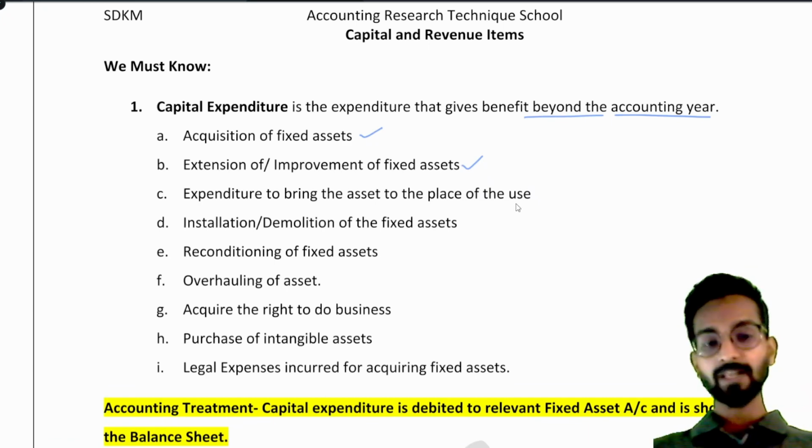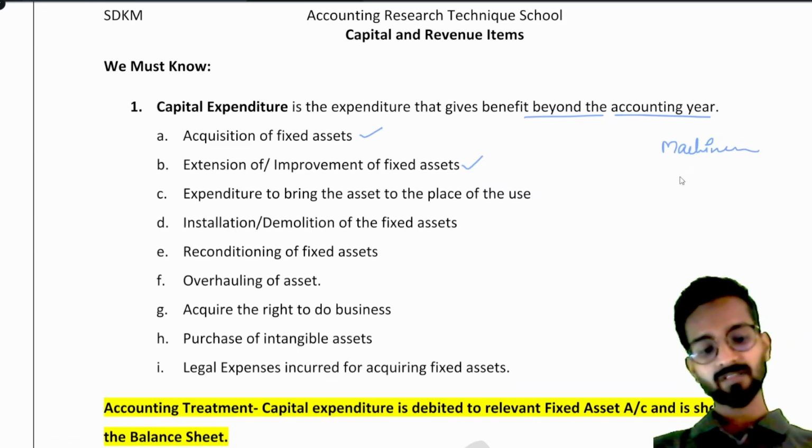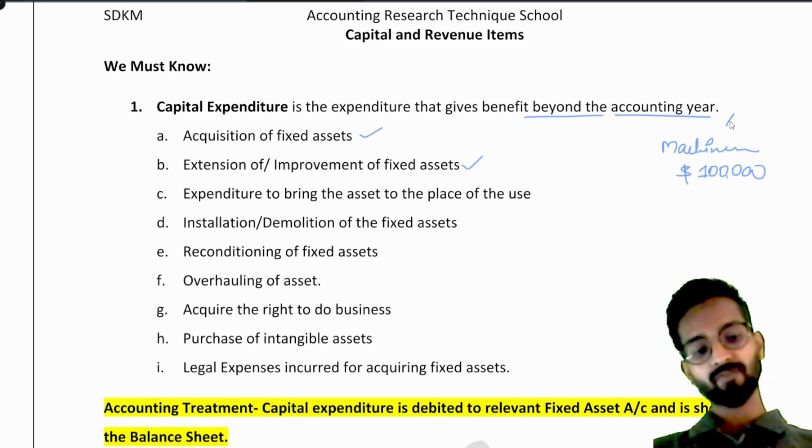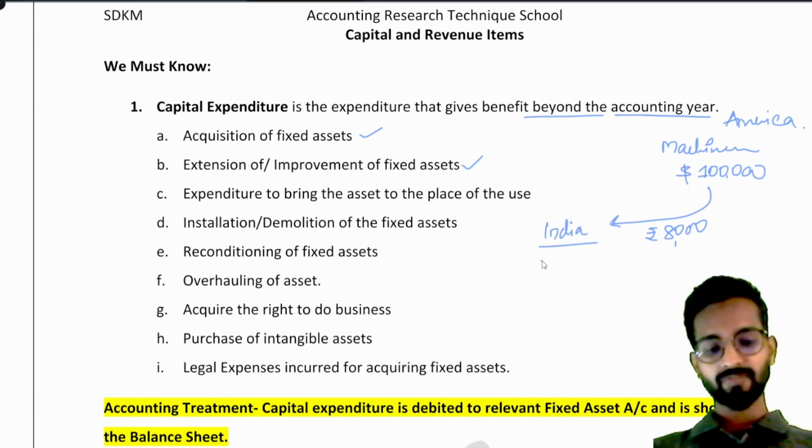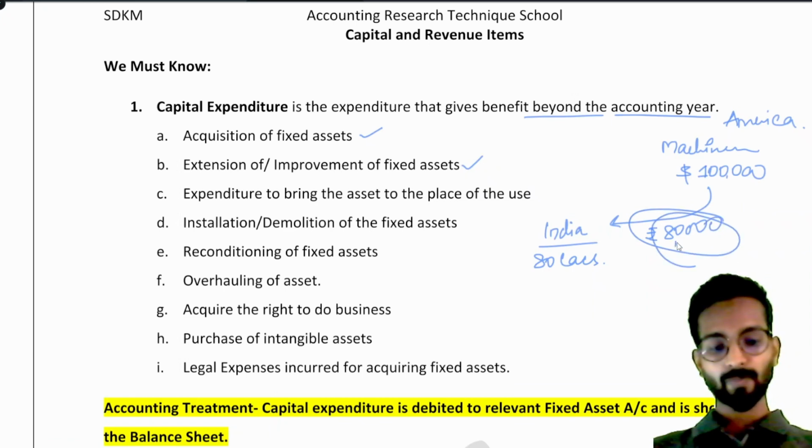Expenditure to bring the asset to the place of use. Suppose I purchase a machinery and that machinery costs me, say, 1 lakh dollars, and I have purchased this machinery from America. Simple. Now the machine is in America, but I have to import it to India. Now if I import it to our Indian office, I have to pay charges of rupees 80,000. So when I import this 1 lakh dollar machine, first I will convert it and it will become 80 lakh rupees, and this 80,000 import charges I will add to the machine cost only, so it will become 80 lakh 80,000.